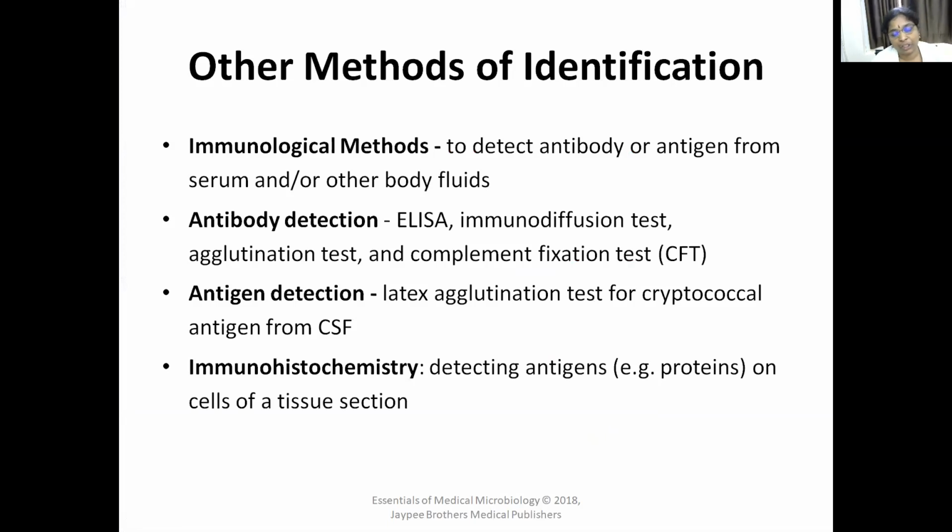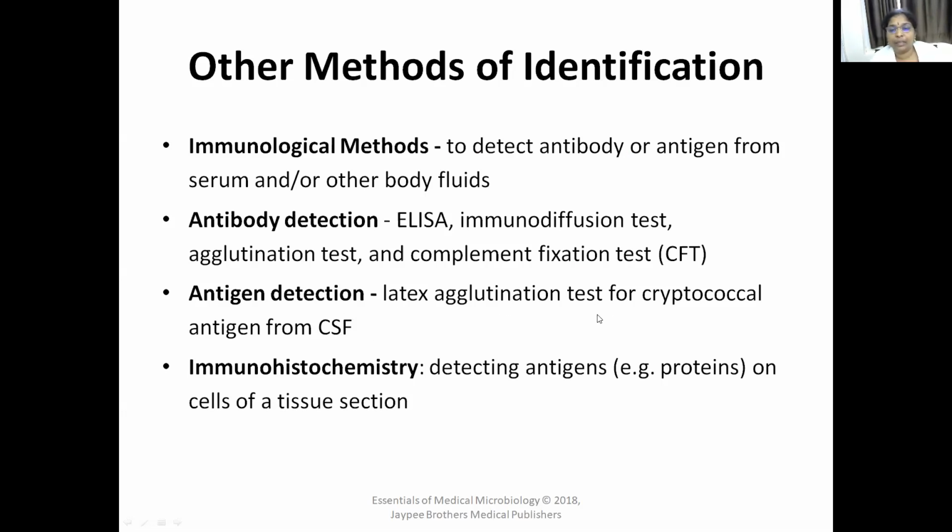Other methods of identification are immunological methods, that is, antibody and antigen detection methods. ELISA, immunodiffusion test, agglutination test, and complement fixation test are some antibody detection methods. And for antigen detection, there is the latex agglutination test for cryptococcal antigen from a CSF sample. It gives immediate identification of Cryptococcus. So you take the CSF sample and test for the antigen by the latex agglutination test.